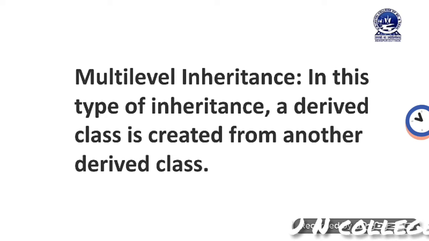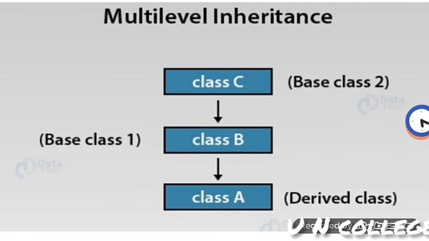Then I am going to discuss multi-level inheritance. In this type of inheritance, what happens? A derived class is created from another derived class. It means that here you can see in the diagram that class C is the base class, then class B is also a base class, but it is the derived class of class C. Then class A is the derived class of class B.